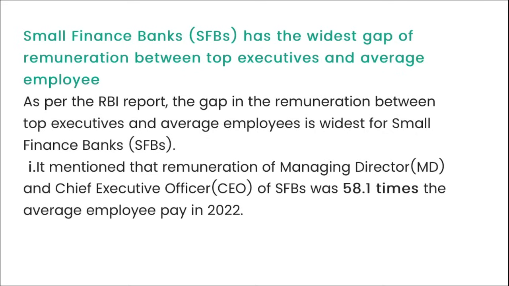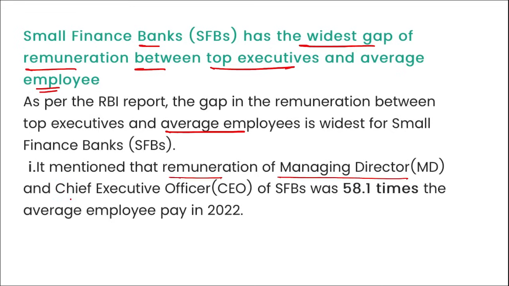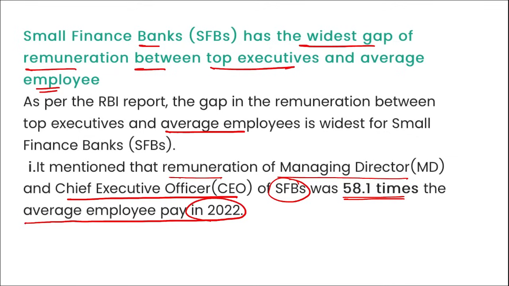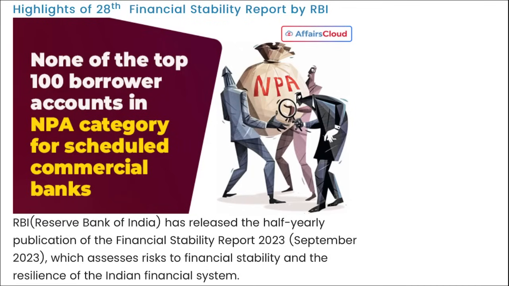Correct. Here it states that small finance banks have the widest gap in the remuneration between top executive and the average employee. That means the difference between the salary of a top executive and an average employee is very huge, right? And it is mentioned that the remuneration of a managing director and chief executive officer of a small finance bank was 58.1 times the average salary of an employee. Correct. That means the salary of a managing director and chief executive officer is 58 times the salary of an average employee. And this gap is seen mostly in the small finance banks. Right. Next